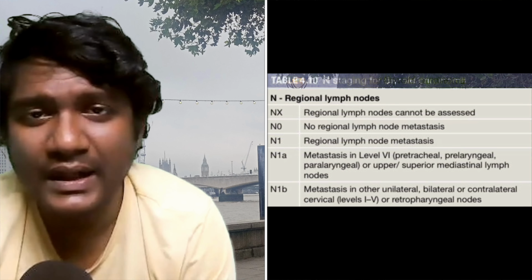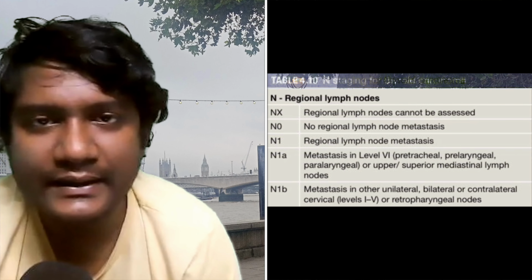Level 7. So, if thyroid cancer spreads to these levels, that is level 6 or level 7, or pretracheal, prelaryngeal, or upper mediastinal level lymph nodes, then it is N1A. If thyroid cancer spreads to any other regional lymph nodes, then it is N1B. It is that simple, really. That's it. So I believe the N staging that I did not describe in the previous video and have described in this video is even easier to remember than the previous one.